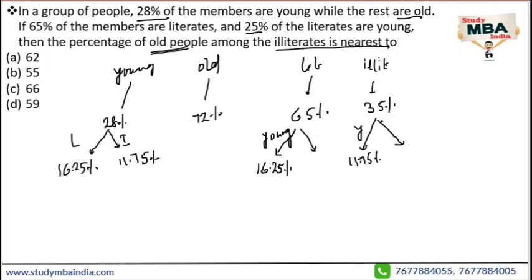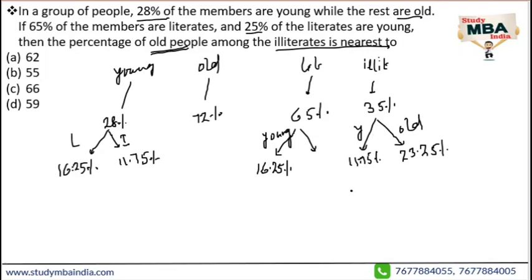And the remaining, 35 minus 11 is 24, but here we'll write 23.25%, are illiterate and old. So among old, 23.25% are illiterate. The question is the percentage of old people among the illiterate. Among the illiterate, how many percent are old?